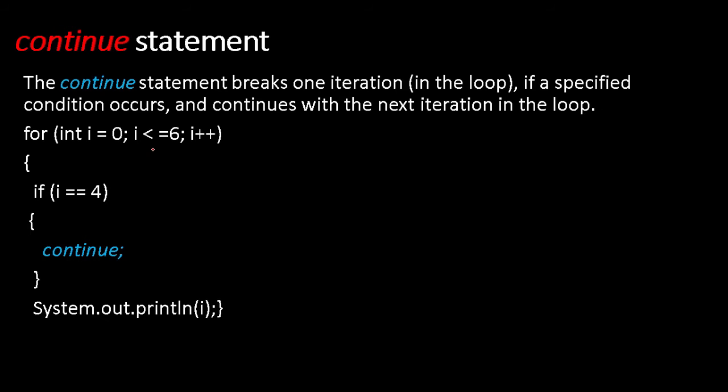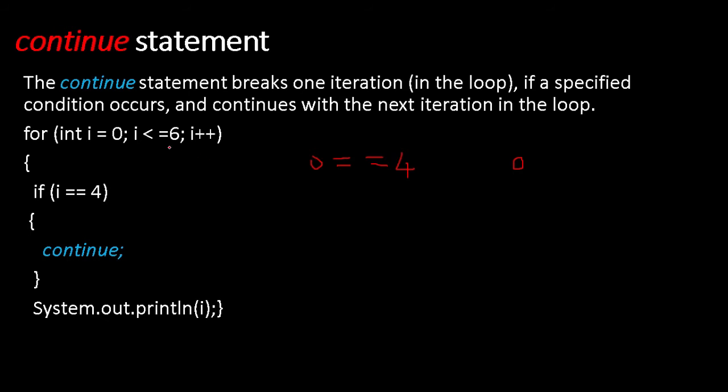See, the same loop we are running, so I am not going to explain it. I am going to start with the initial value of i. i is 0. Okay, condition true. We are going to check whether 0 is equal to 4. Okay, this is false. False means this won't be executed. Then what will be executed? i, meaning 0, will be printed.